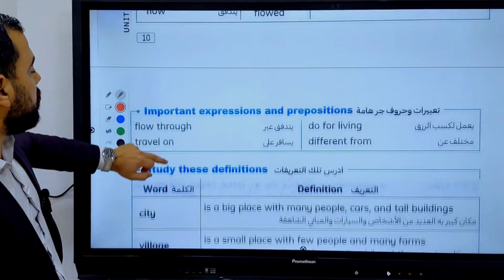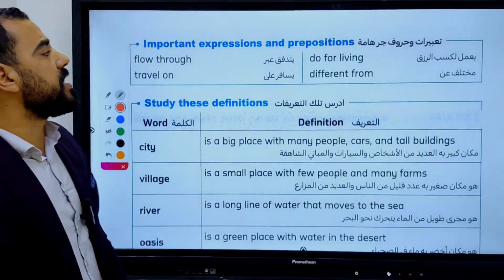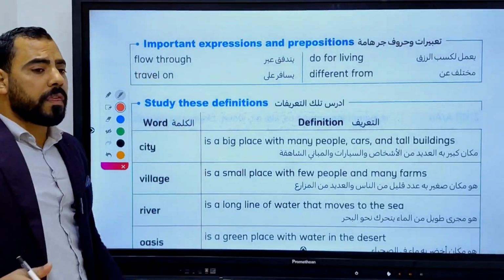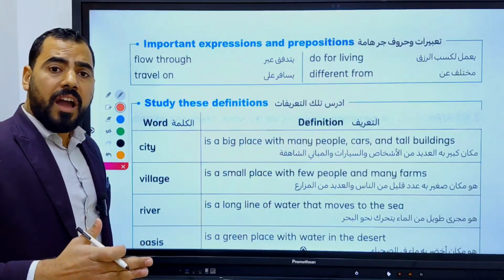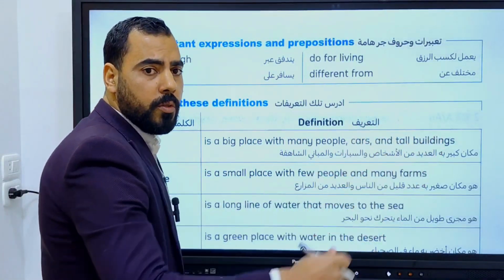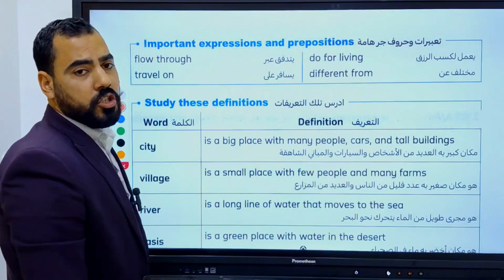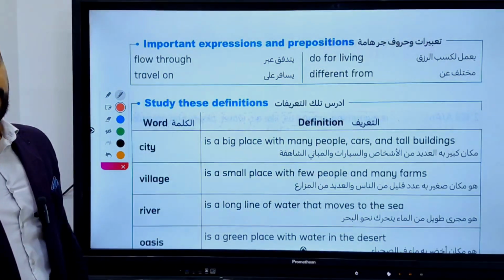Let's move to the next page, page 11. Important expressions and prepositions. Let's read them together. Flow through. For example, the Nile River flows through the desert of Egypt. The Nile River flows through the desert of Egypt. Okay, travel on.